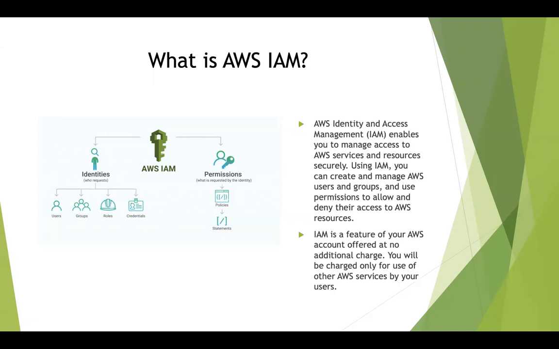Okay. So you can see over here on the left side that AWS IAM is in the center, and the identity is a person who requests a particular access to a particular service in the AWS ecosystem. And that identity can be a user. He can be a user who's part of a group, and it can also be a specific role that a service is going to assume. And at the same time, we can also provide temporary credentials, such as an access key ID or a secret access key, or even a token for a person to be able to assume that role, which provides a token to access the AWS services or resources.